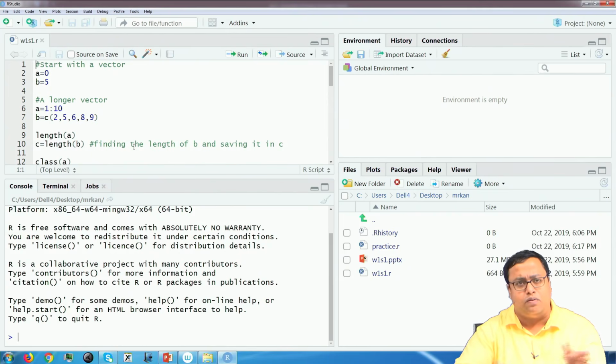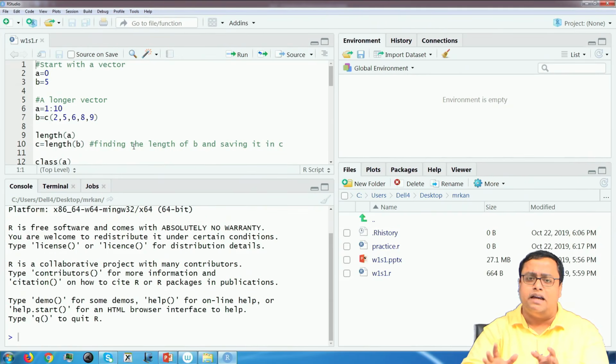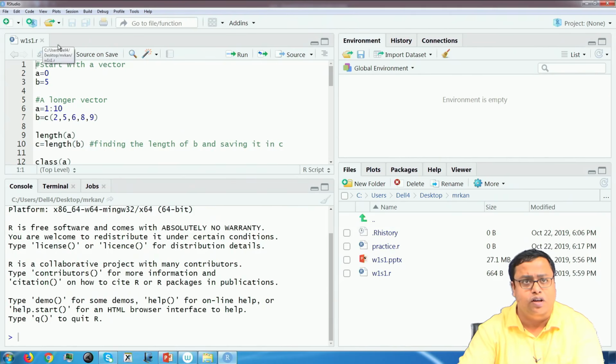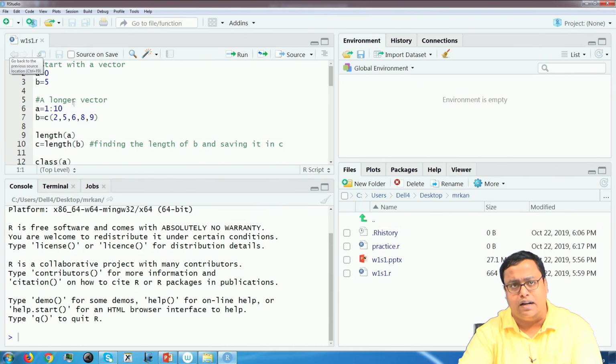Some people, when they work in Word, keep multiple Word files open, even files which they are not writing in right now. What happens is, if by chance Microsoft Word hangs, all of those files will have a problem. So it is a good practice to keep only the file open which you are using and close all other files. Closing is nothing but clicking on this cross sign. If you by chance have any other tabs open here, close them, and w1s1.r is what we will work on.